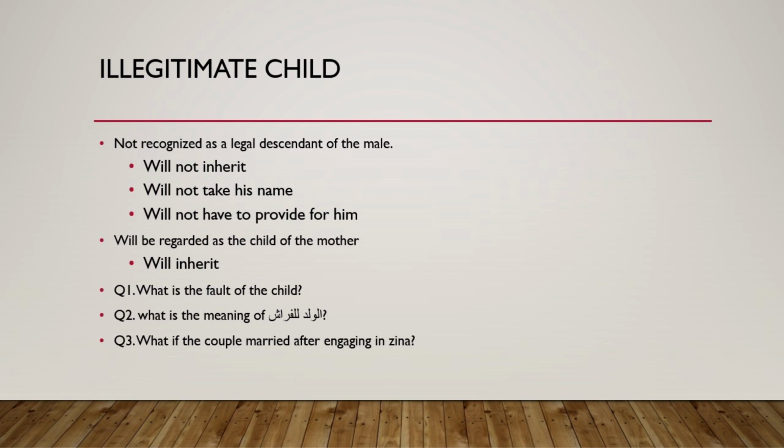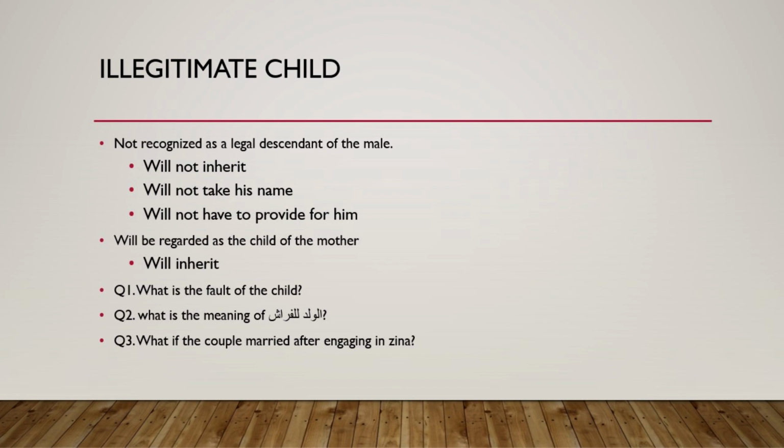We will say that child was born from that marriage. So Allah forbid, if it happens, then the advice is get them married as soon as possible, so that the child becomes a halal child, doesn't become an illegitimate child.